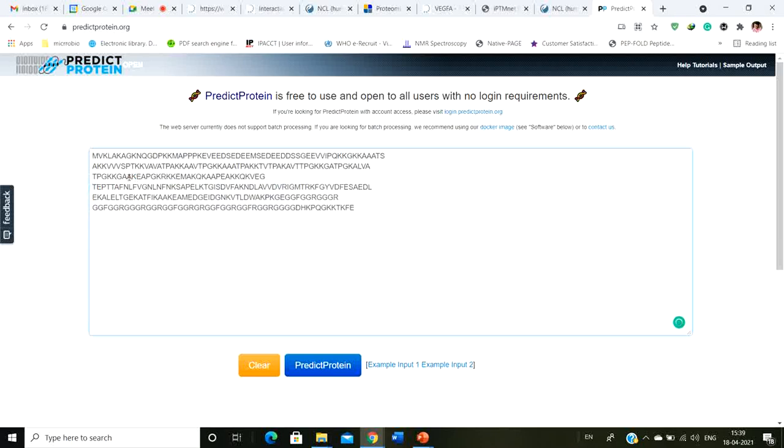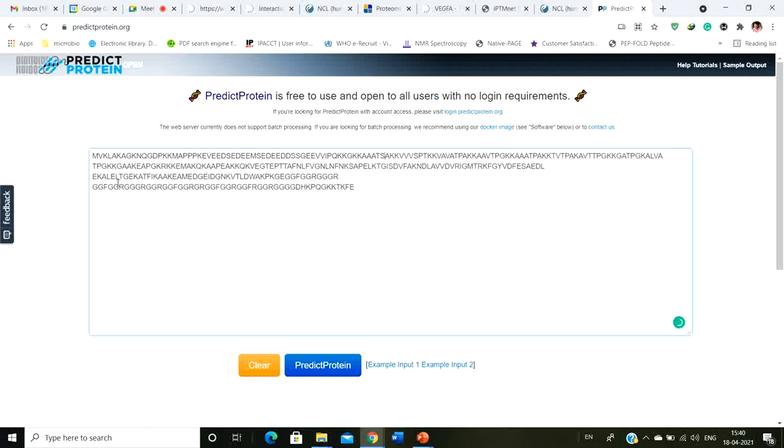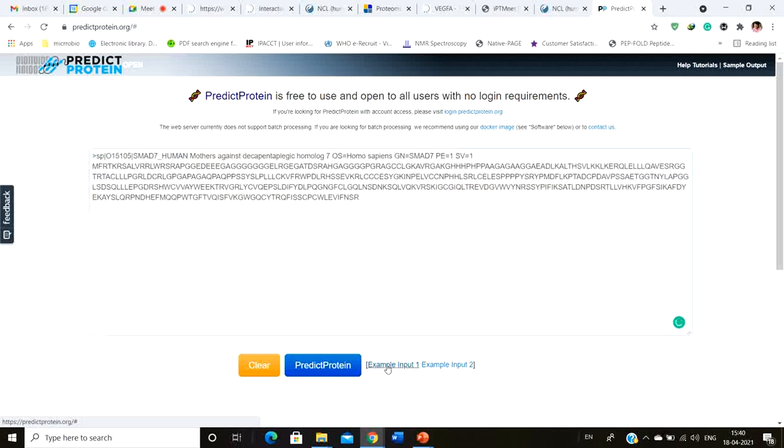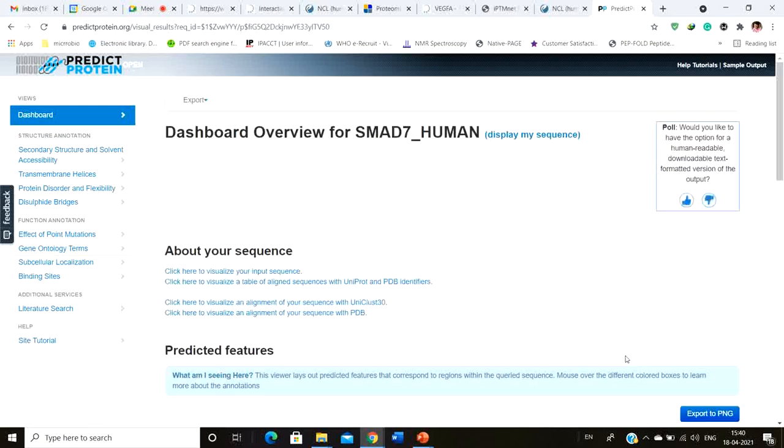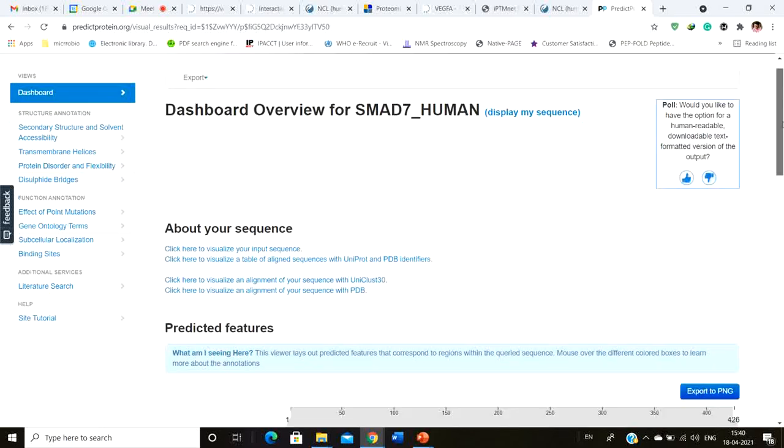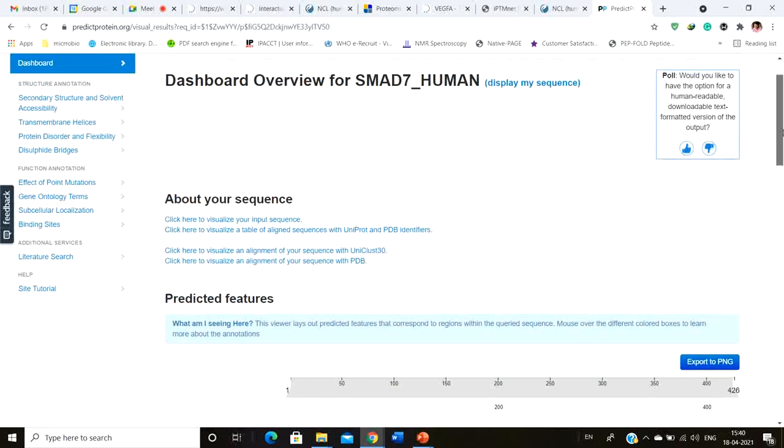Obviously it's going to take some time, so rather than doing that, you only have to upload the protein sequence in one letter code, then simply click predict protein, and it's going to predict the thing. So let me click on example input 1 and predict it, because it's going to take some time. I'm not going to waste that time. This is one of the examples that is already given here. This is the SMAD7 protein, which belongs to the human.